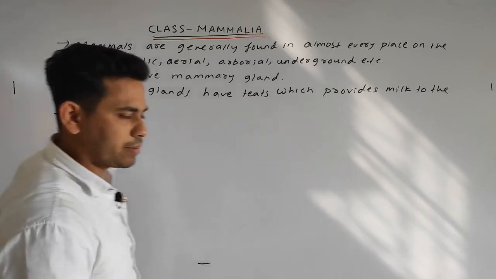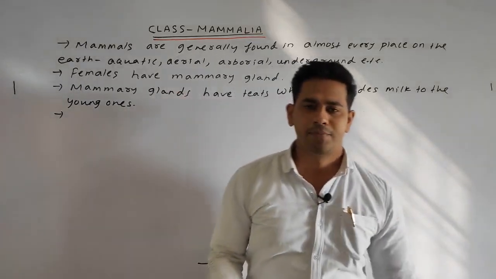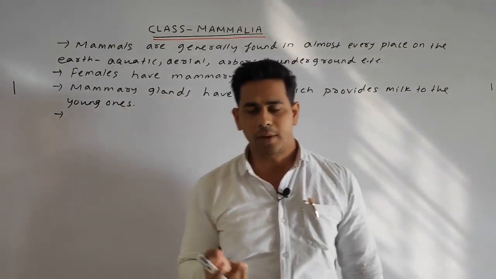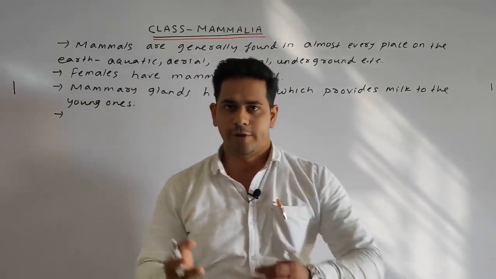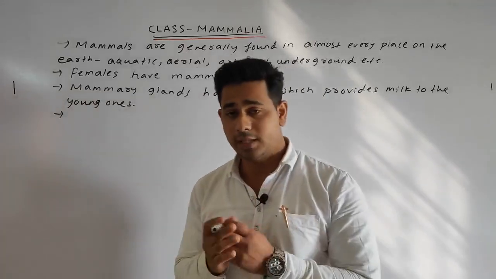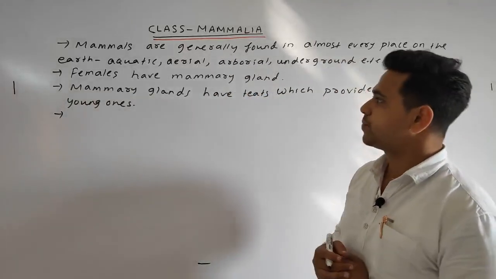Okay, basically the mammary gland has teats or nipples, which are used to feed milk to the young ones.